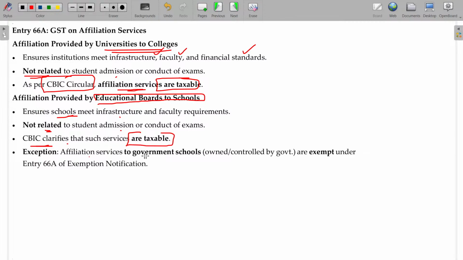Exceptions: affiliation services to government schools. Okay, make a note of it. Affiliation services to government schools owned and controlled by the government are exempt. If it is given to private institutions, it is taxable only.